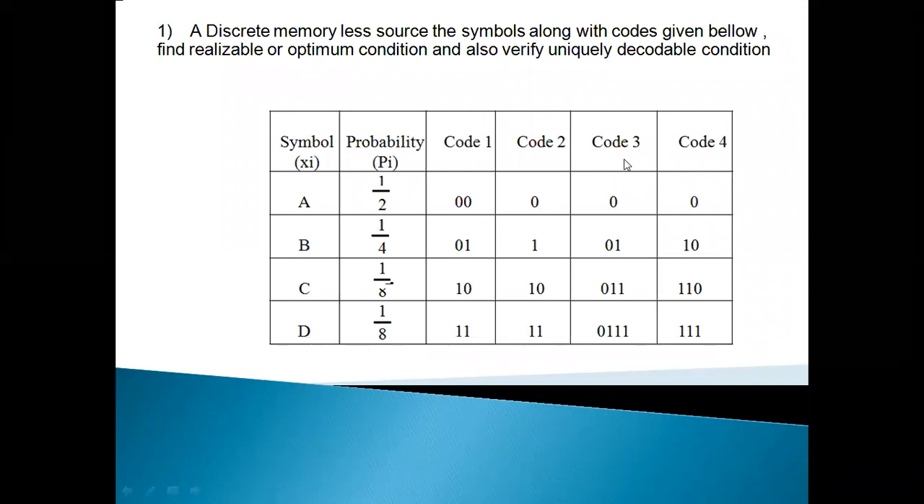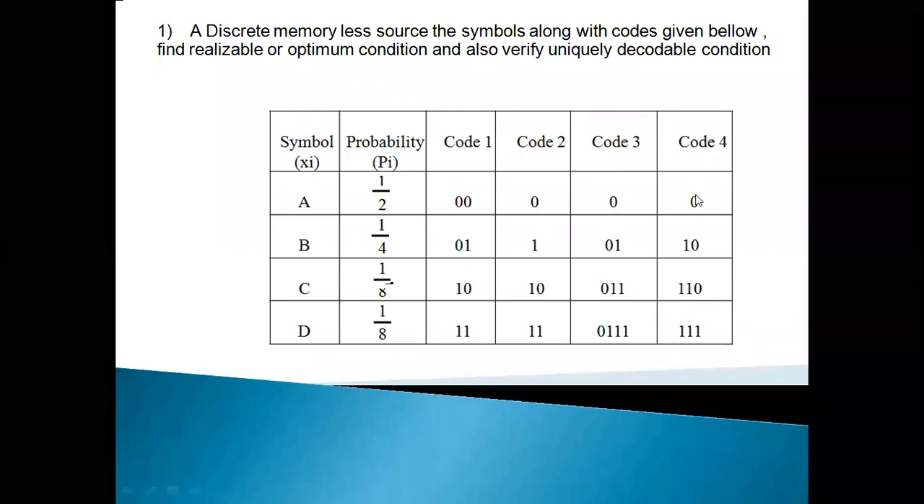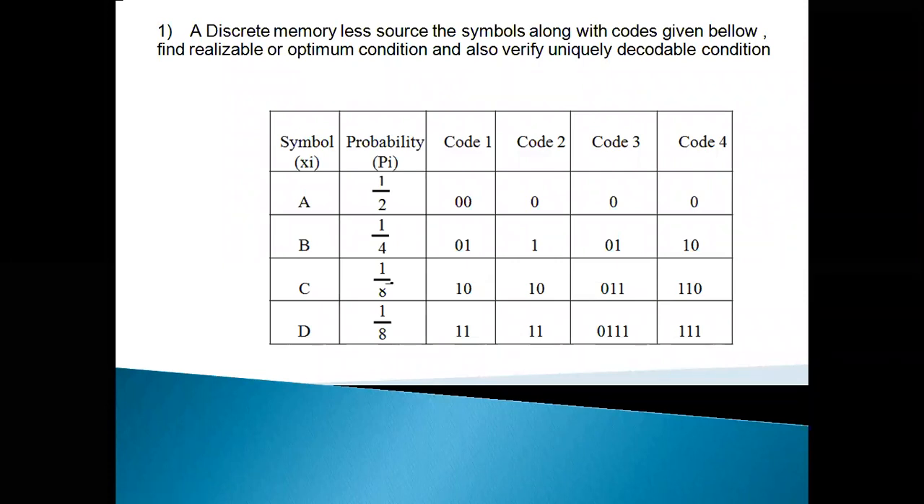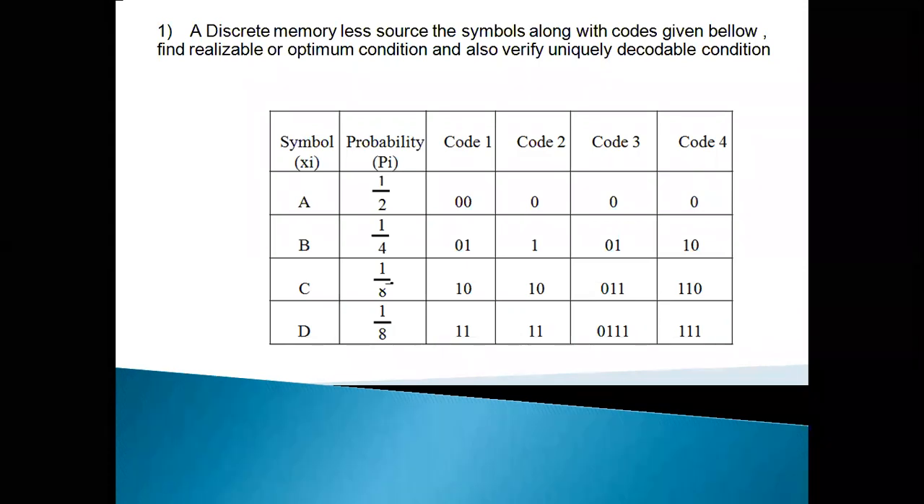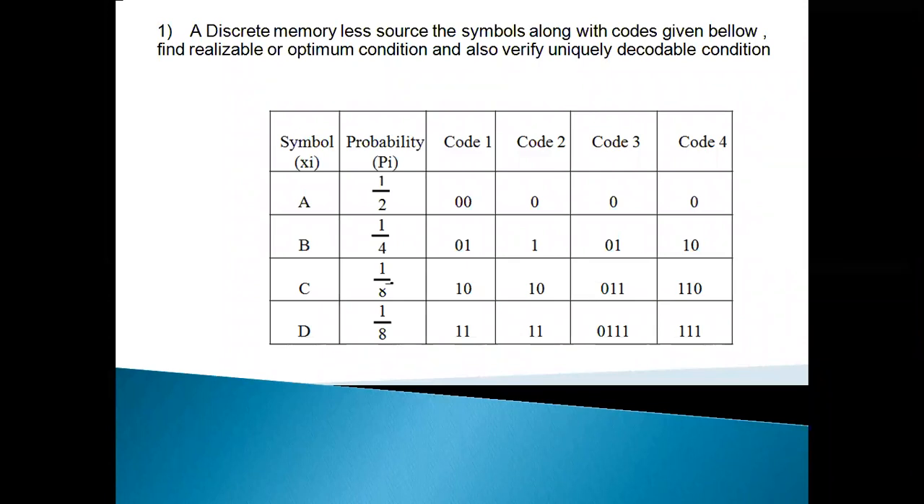Is code 3 or code 4 a uniquely decodable or a realizable code? What is the uniquely decodable condition and the realizable one? If the code obeys the Shannon source coding theorem, it is realizable. If the code obeys the uniquely decodable condition, K less than or equal to 1, that is, if the Kraft inequality condition is satisfied, then the code is uniquely decodable.